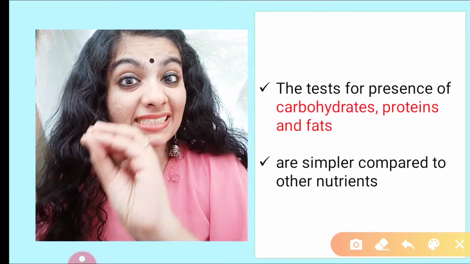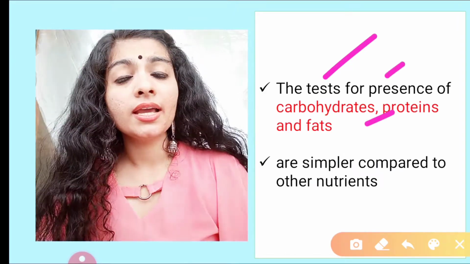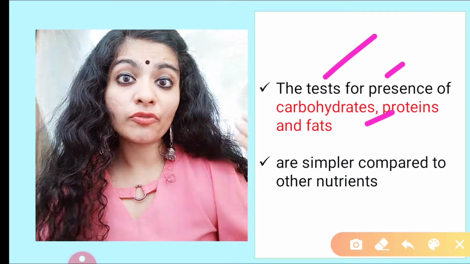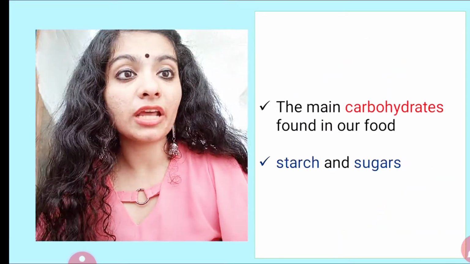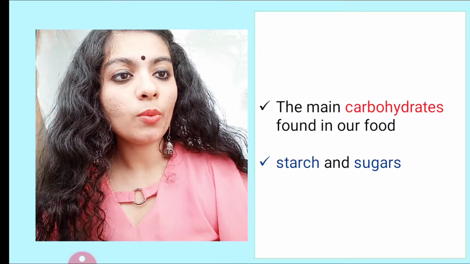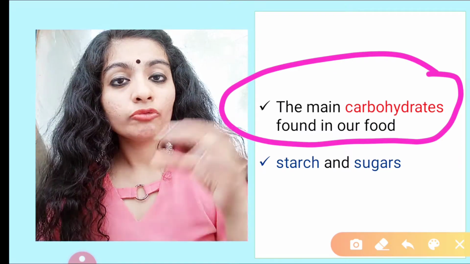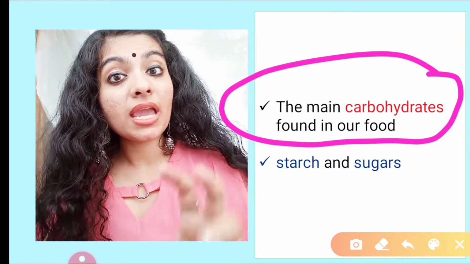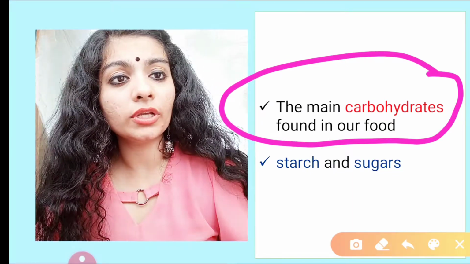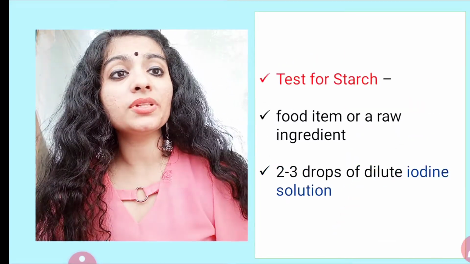The tests to detect whether the food contains carbohydrates, proteins and fats are comparatively much simpler than the tests for minerals and vitamins. Now, carbohydrates: always remember, carbohydrate is a major source of energy. Our body always takes energy through carbohydrates. The main carbohydrates found in our food include starch and sugar. Complex carbohydrates are broken down into simple starch and sugar.